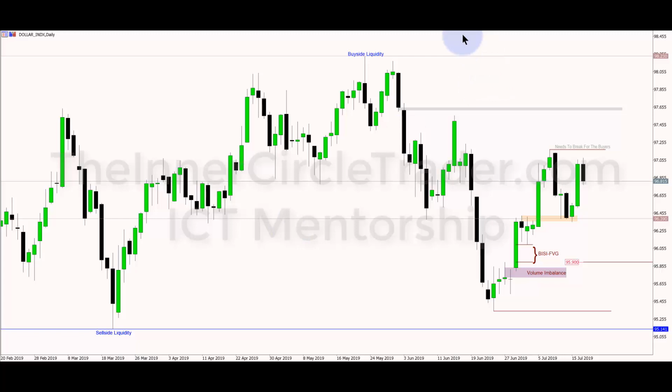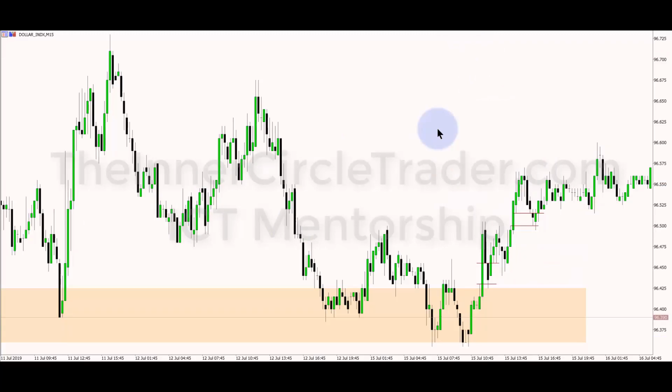All right, so let's drop down into a 15-minute time frame. All right, so here's our 15-minute time frame for the dollar index. And you can see the price trades down to a low of, let's see what we get here. It's probably going to fight me. Well, I'll just use this candle here. It's going to be the same. 96.35 and a half. Okay, or basically 96.36 if you were looking at another data feed.